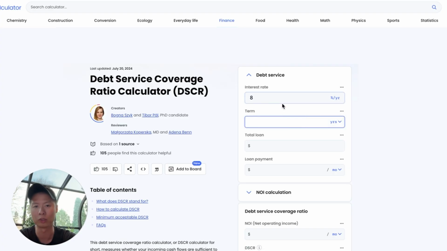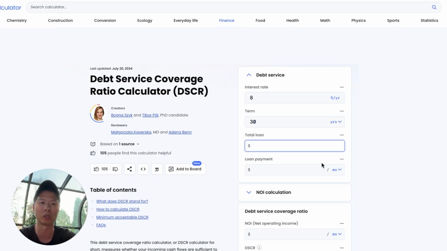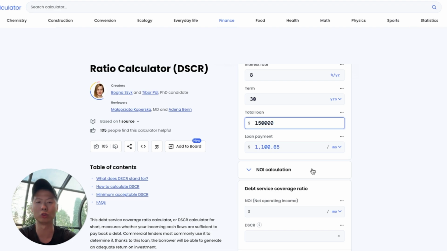So I'm going to use 8%, 30 years. The most important thing here is the loan, which depends highly on what type of property you're getting. In this case, I'm going to use a very simple example. Let's use 150K as the loan amount. You might be looking for a duplex at 200K in a B-class neighborhood, taking a value-add approach: you renovate the property, bring up the equity a little bit, and aim for an ARV of 250K. 150K is what we're going to put in here. The payment per month is going to be 1,100.